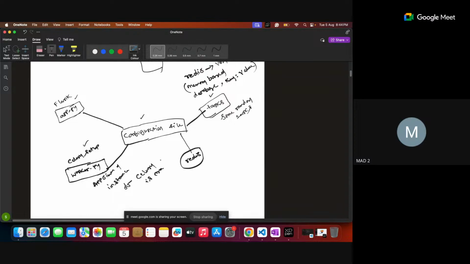So the Celery object we are creating inside this particular worker.py. Is this some kind of configuration setup for Celery? Correct, correct. It is a configuration setup for Celery only. Clear? And once it is done, the worker is ready. Initial setup.